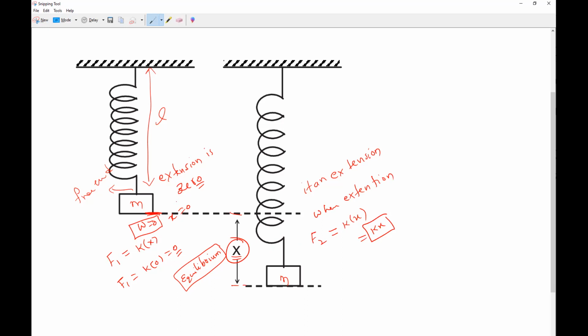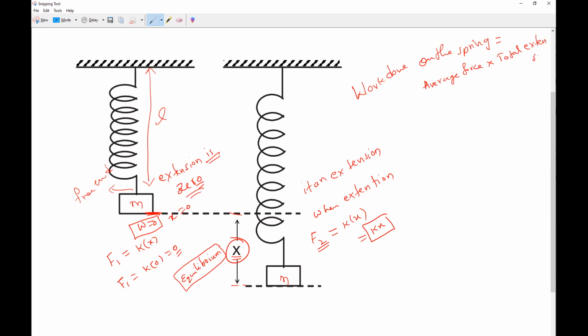So whenever extension is 0, what is the work done? Applied force is 0, so work done is also 0. Whenever extension is there, what is the applied force? Kx. Now, work done on the spring is equal to the formula: average force into total extension.